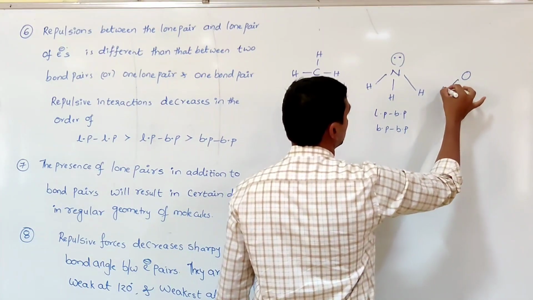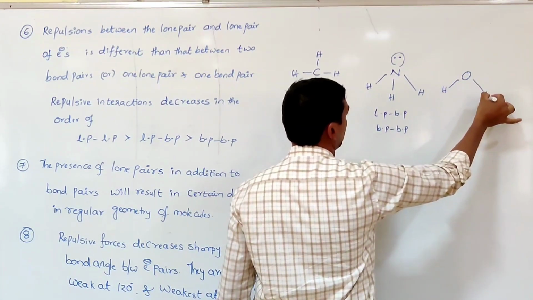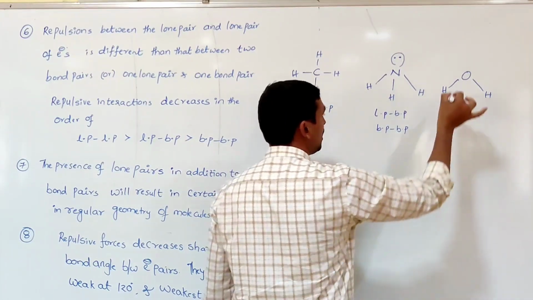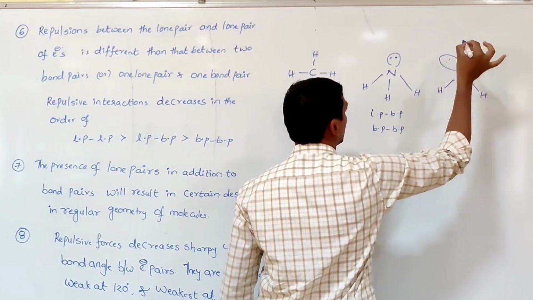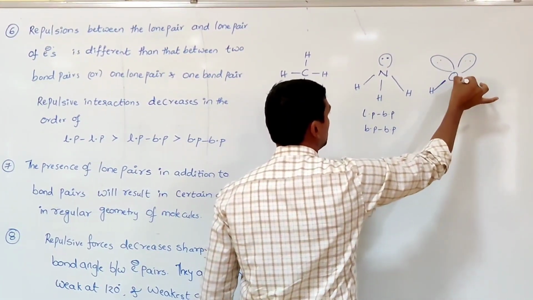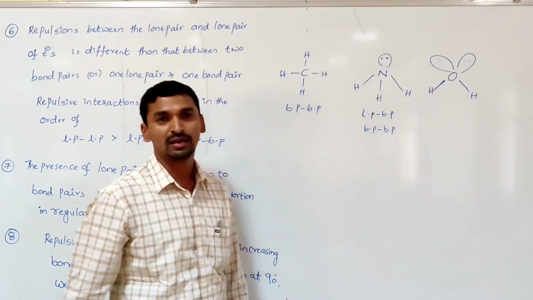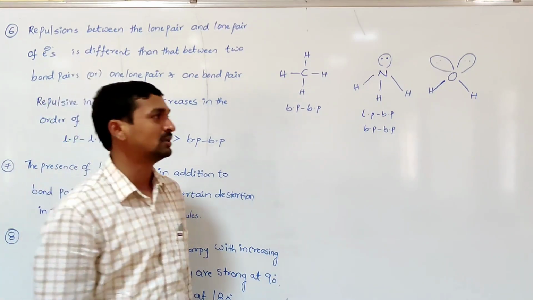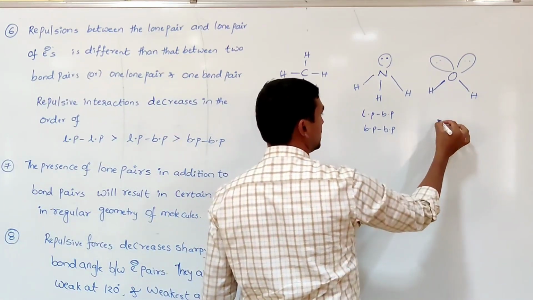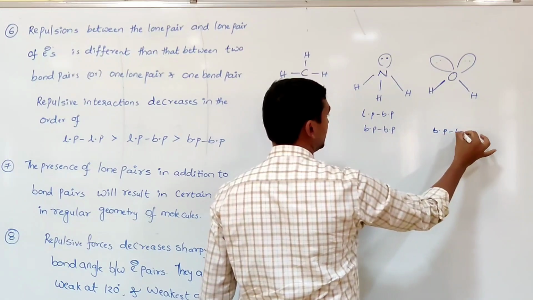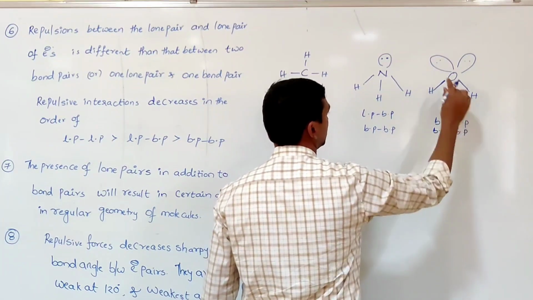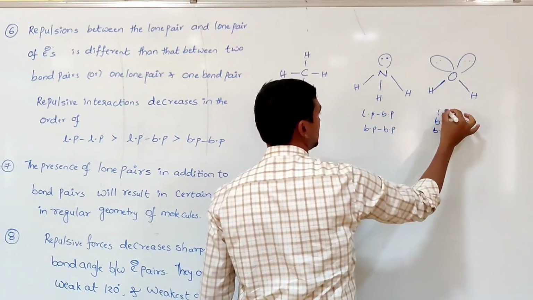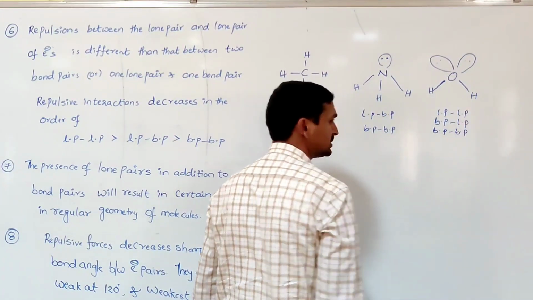In the case of the water molecule, around the oxygen atom, 4 electron pairs are present. Out of the 4 electron pairs, 2 are lone pairs of electrons and 2 are bond pairs of electrons. Here, 3 types of repulsions are possible: bond pair–bond pair repulsions, bond pair–lone pair repulsions, and lone pair–lone pair repulsions.